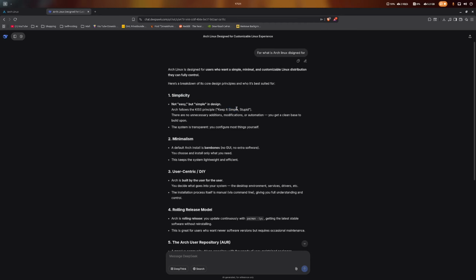Like you've probably seen, if you want to install Arch Linux, you basically start up with a command line and you need to add everything by yourself, so that you can configure your OS to your needs. So what you need your OS to do, that's how you configure it, which makes it very difficult to design an Arch Linux distro that is usable for multiple use cases, because it's simply not designed for it. It's designed for you to build your distro how you want it and for the use case you want it.